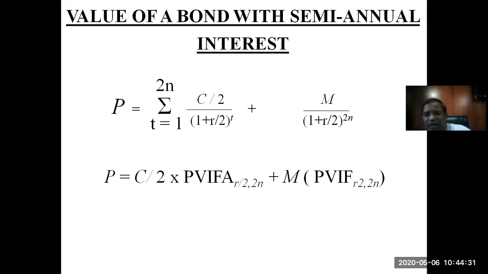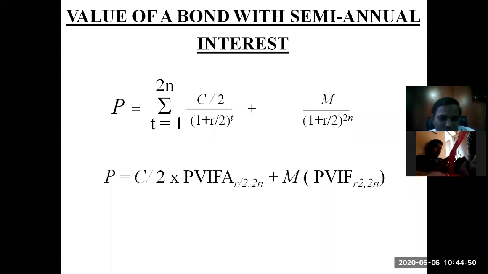Now, instead of that, if I say it's a semi-annual interest bond, that means you are receiving interest two times in a year. Coupon rate remains same, but the same amount is being paid in two installments. So it's a semi-annual interest rate. If the interest is paid to you four times in a year, that is quarterly, in that case it will be C by 4. So whenever your number of payments is getting increased, you will be dividing this.